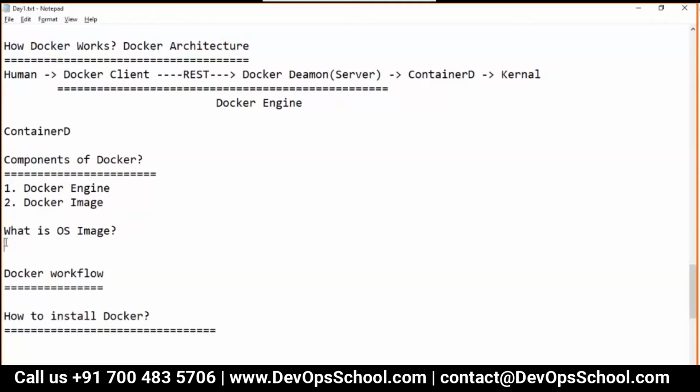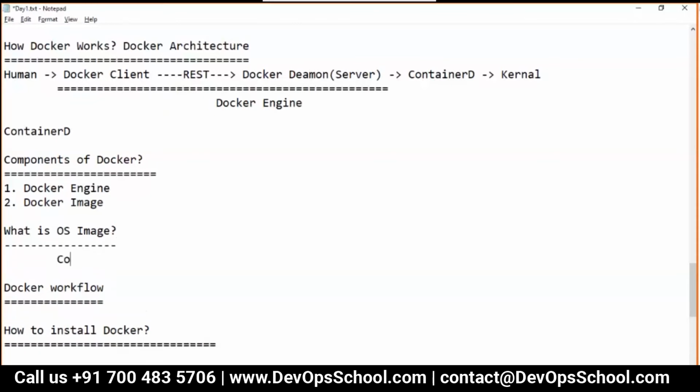Yeah. So guys, let's understand in a little bit different context. OS image consists of file systems.